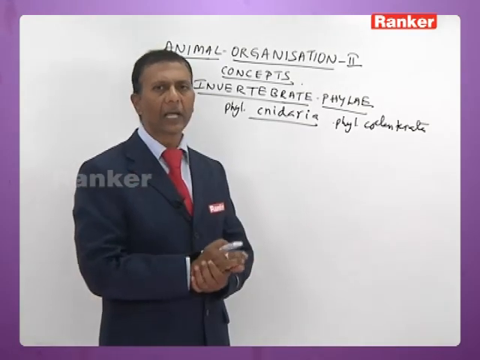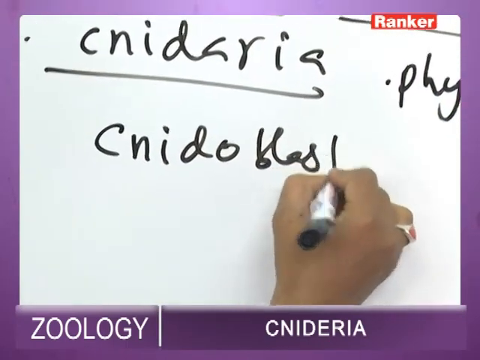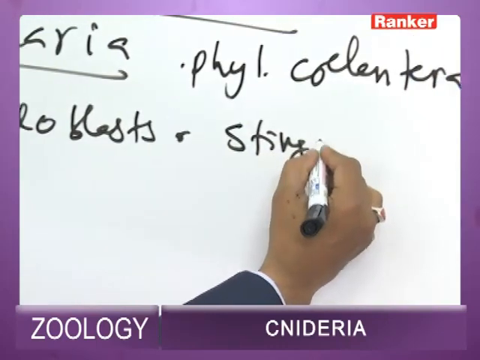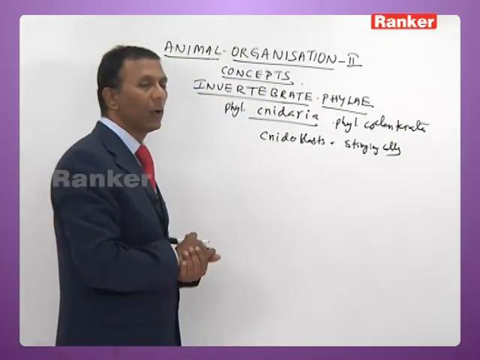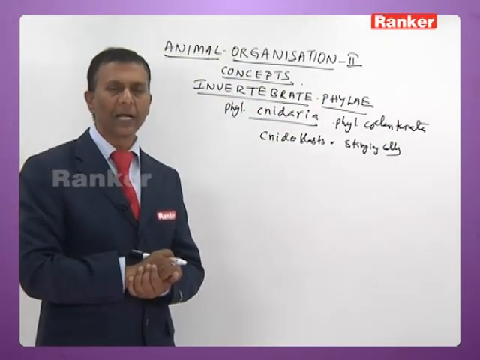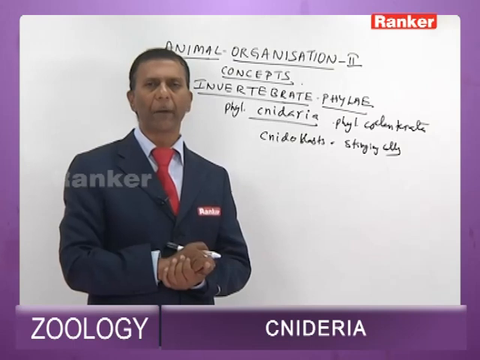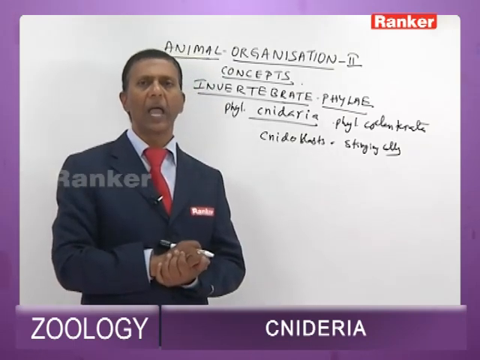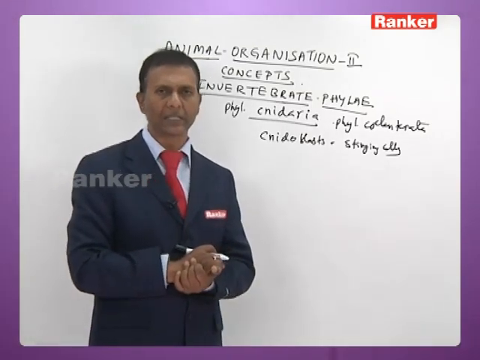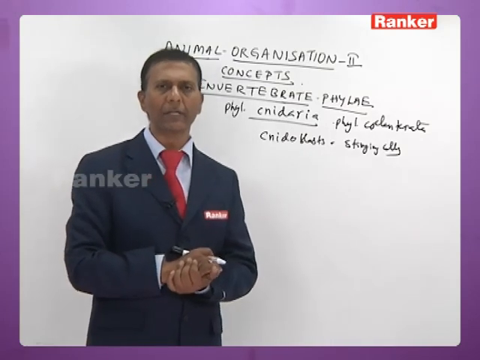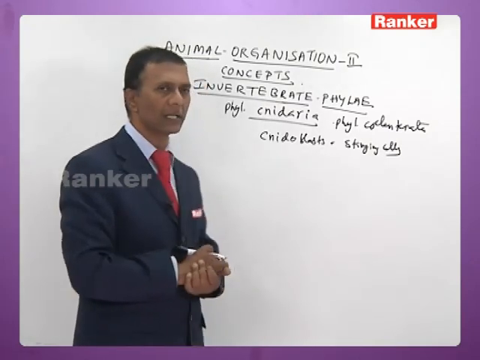Then all cnidarians are characterized by the presence of cells called cnidoblasts, which are commonly called stinging cells. The stinging cells are meant for offense, defense, food capture and anchorage. Their main function is offense and defense. Apart from that, some of them help in food capture and some help in anchorage. Hence, due to the presence of cnidoblasts, they are called cnidarians.